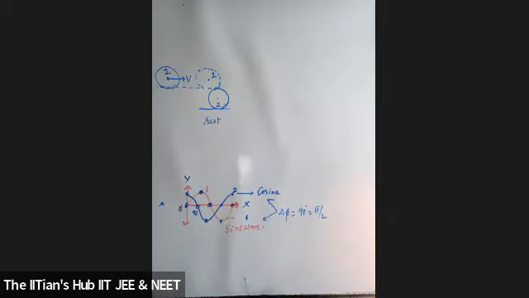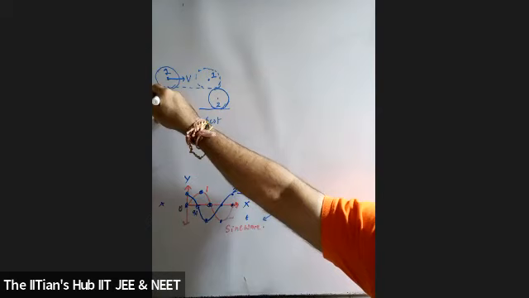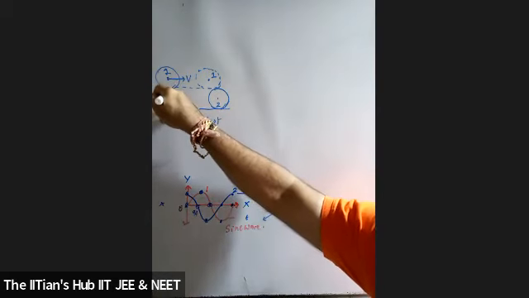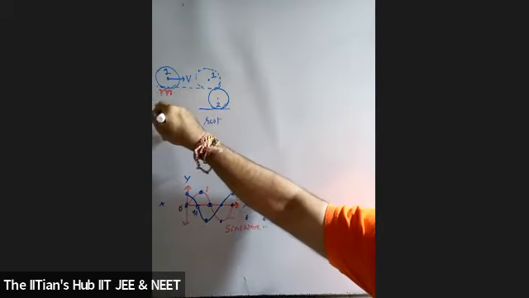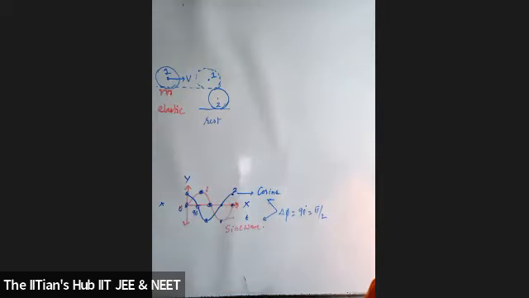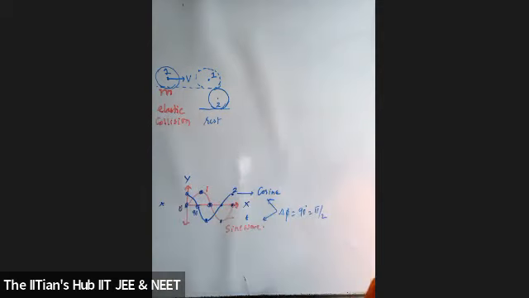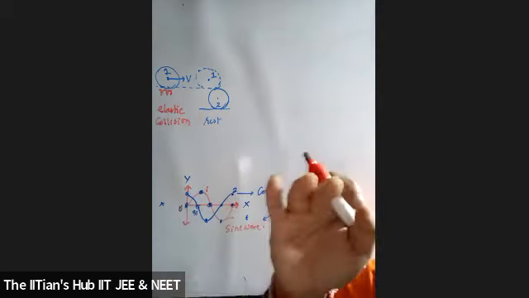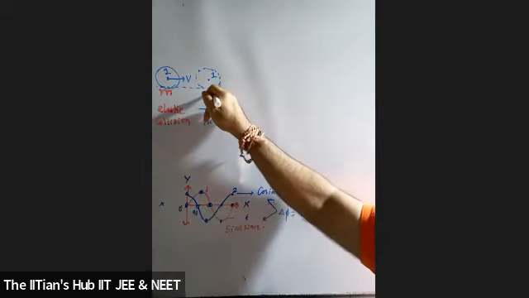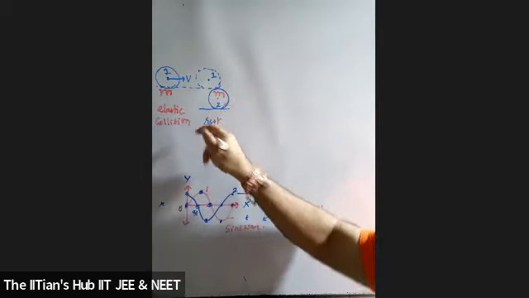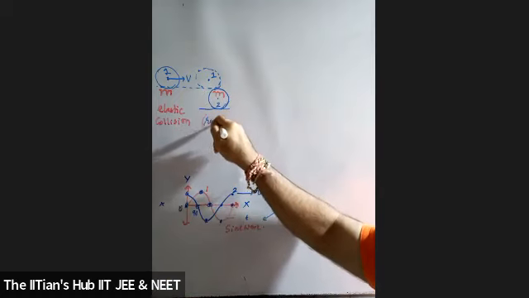Students, the question is, a ball of mass m makes an elastic collision with another identical ball at rest.